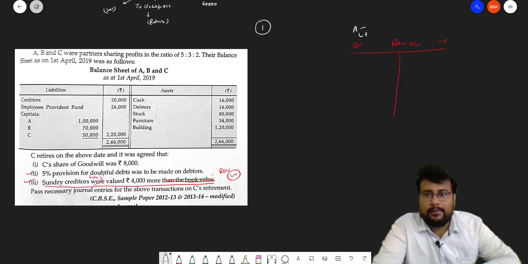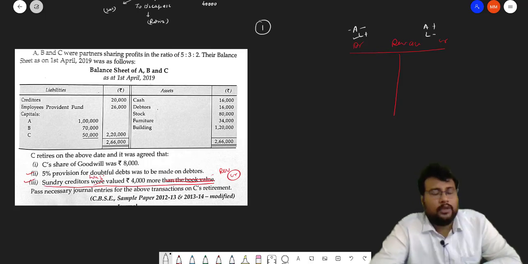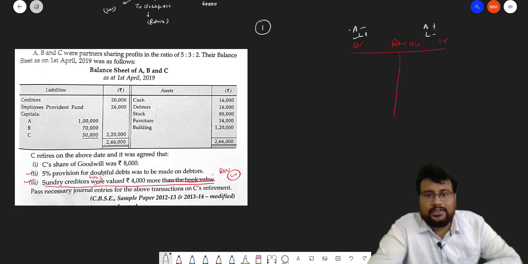Assets minus, liability plus. Assets plus, liability minus. So now your liability increases, or you can say your assets decrease. Same treatment will be there. Provision is a liability, so your liability now increases. So debtors is 16,000, 5%, 800. So you will write down here, to provision for doubtful debts, 800.